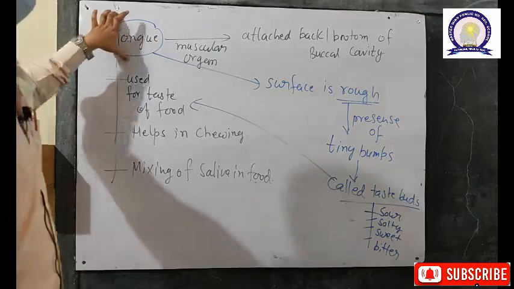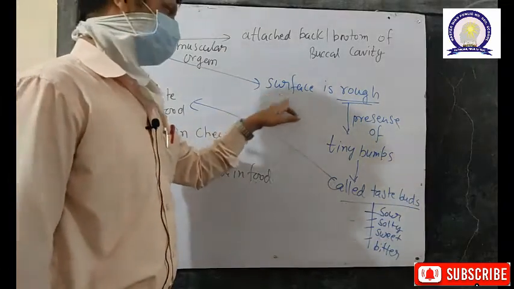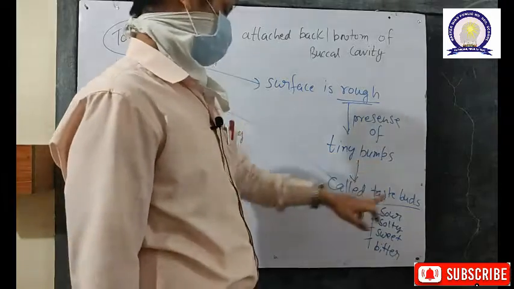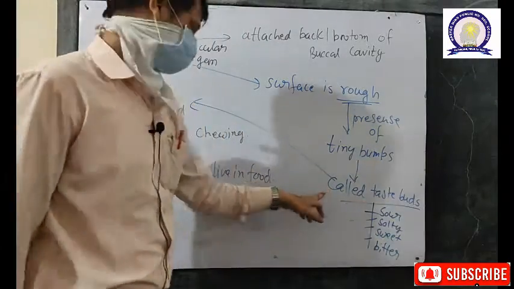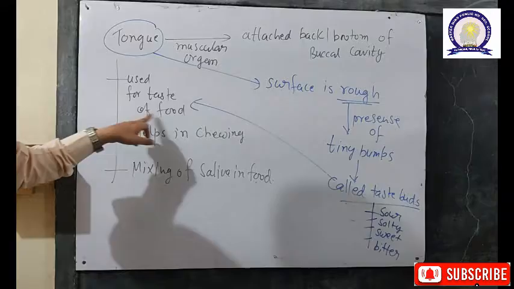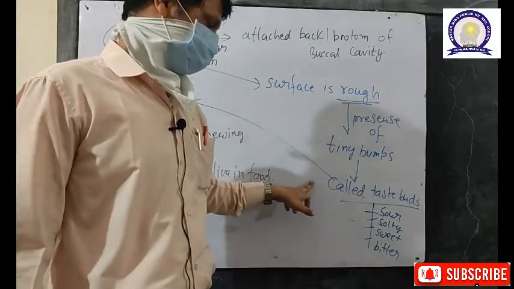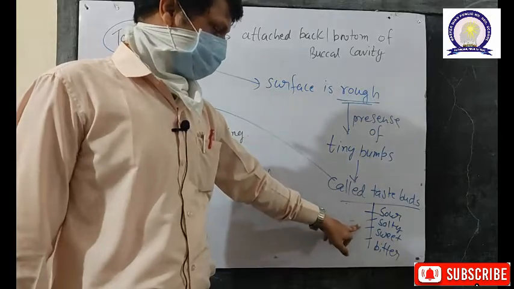The tongue surface is rough, as you can feel, because of the presence of tiny bumps. These tiny bumps are called taste buds, which help in the taste of the food. There are various types of taste: sour, salty, sweet and bitter.